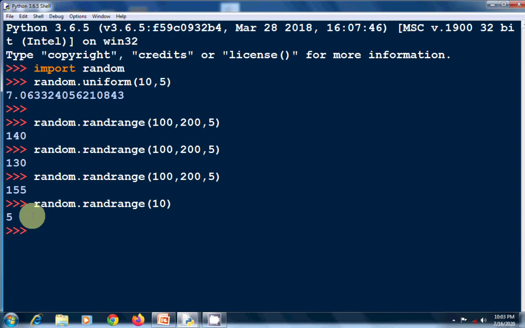So these are the random number generator functions that you have to use in your computer system. And at the start of the video I told you this is a very important topic. It will come in your board examination for 2 marks, so you have to prepare this topic very well. Thank you, students.